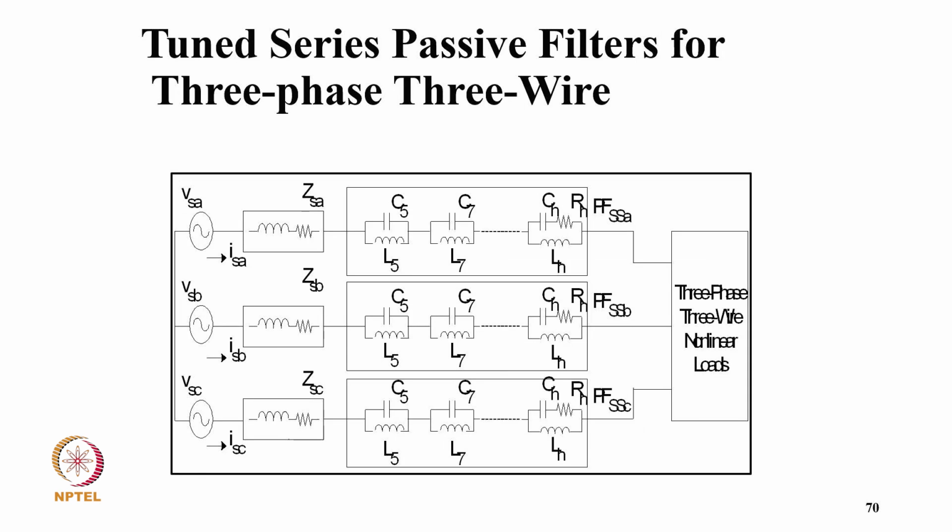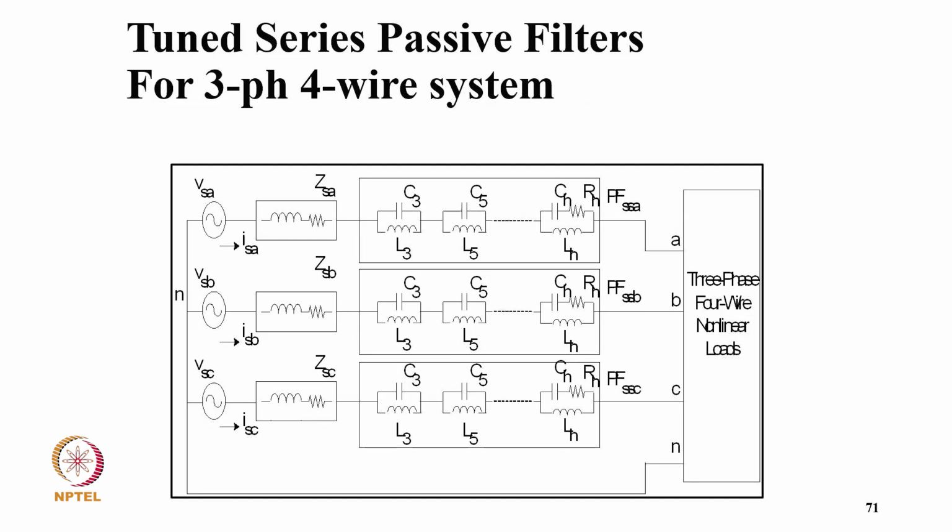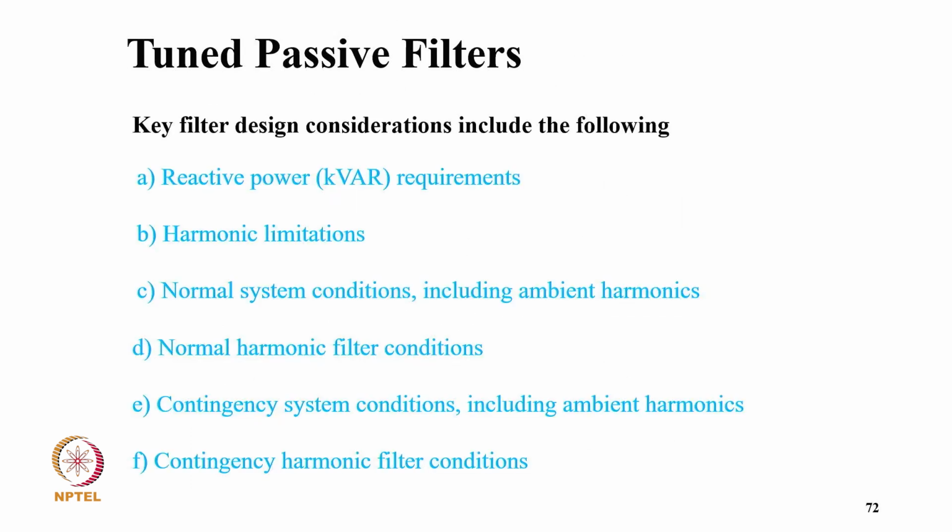And this is the series filter, a tuned series passive filter for a three-phase, three-wire system, for the fifth harmonic. Here the parallel shunt creates the valley, and here the series filter creates the dam, which virtually blocks the flow of current like the fifth harmonic, seventh harmonic, and the high pass, which blocks the higher order harmonics from flowing into the supply system. This is typically for a three-phase, four-wire system, where you have a neutral.